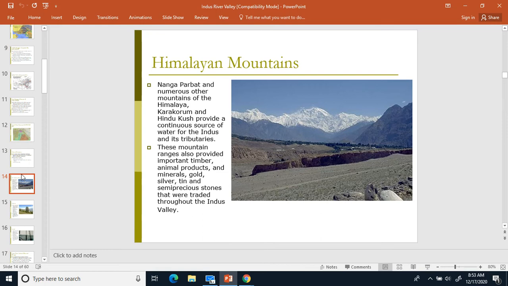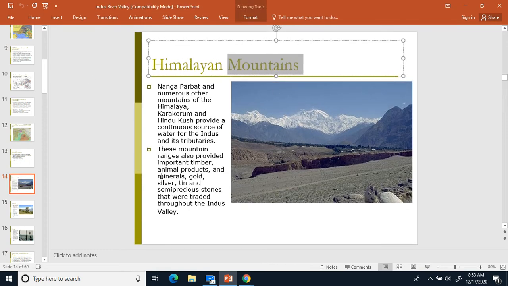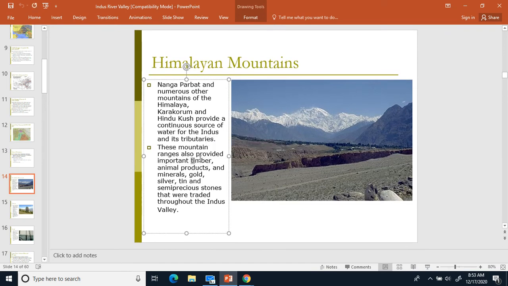Well, there's a couple things in the mountains that really help you to develop. Let's go ahead and make a 3 and write down the word mountains and then an equal sign. So what things are in mountains that are helpful? We're going to write down timber, minerals, gold, and silver. So: mountains, equal sign, timber, minerals, gold, and silver.